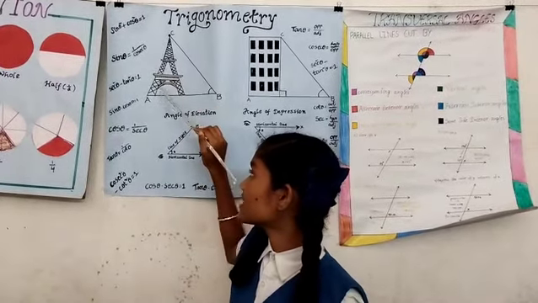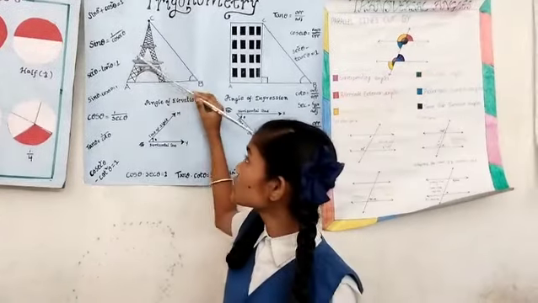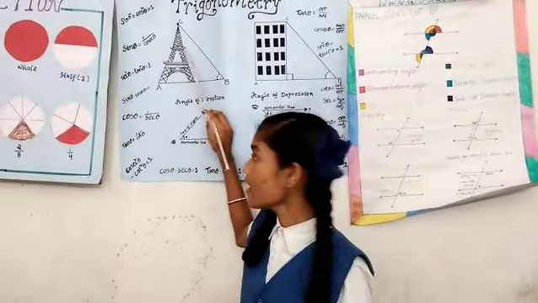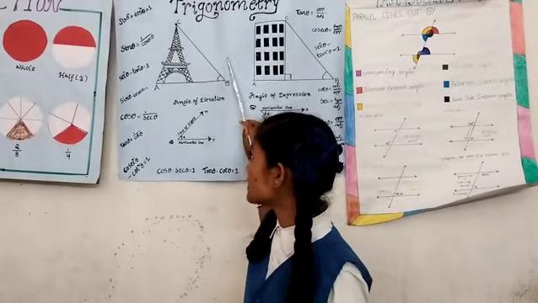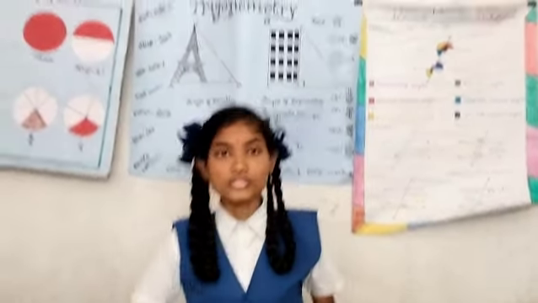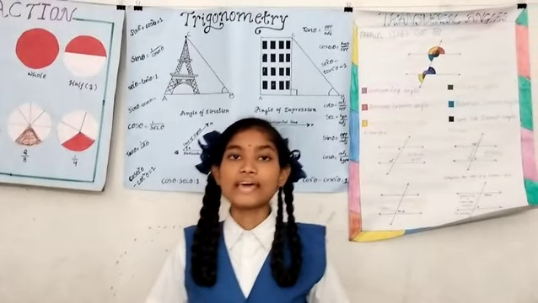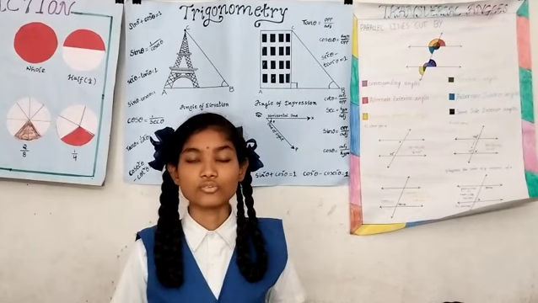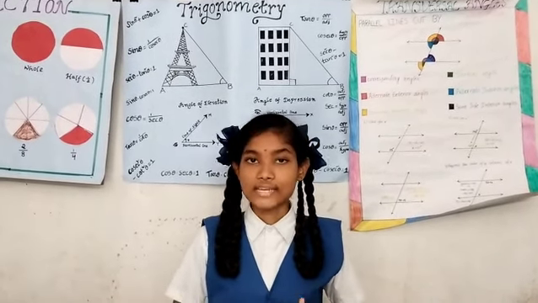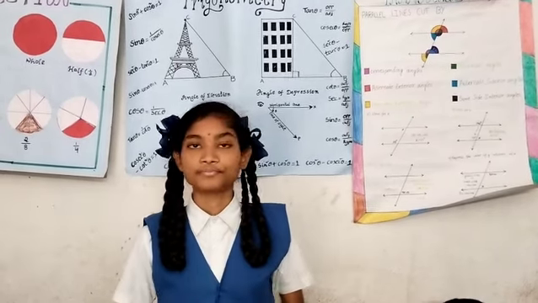With respect to angle A, AC is called the opposite side of angle A, BC is the hypotenuse and AB is the adjacent side of angle A. So like this, there are 6 types of ratios. Those are sine, cos, tan, cosecant, secant and cot.